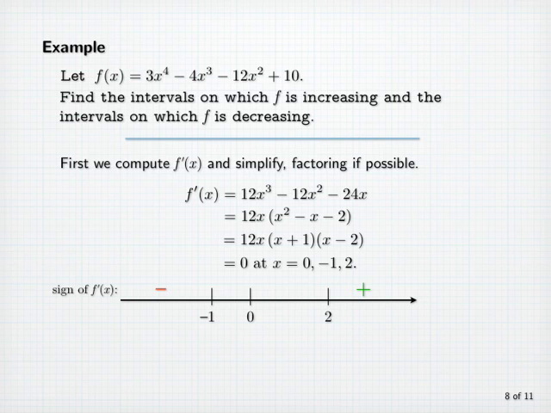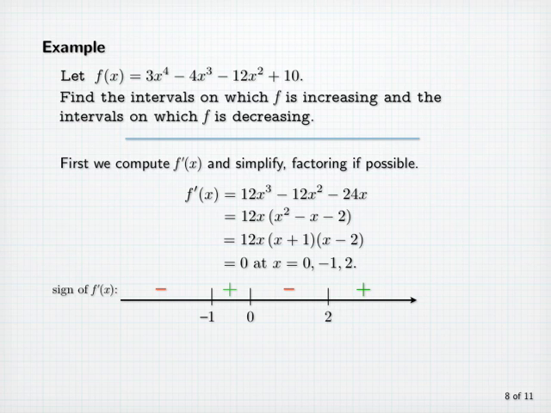Now, between 0 and 2, we can use a test point of x equals 1 and conclude that f prime of x is negative between 0 and 2. And then we'll note that between minus 1 and 0, x is negative, x plus 1 is positive, and x minus 2 is negative, and so we have two negatives and a positive to give us an overall positive value.